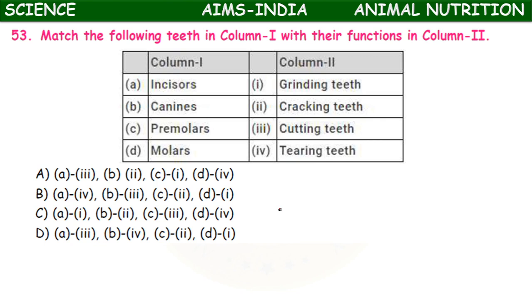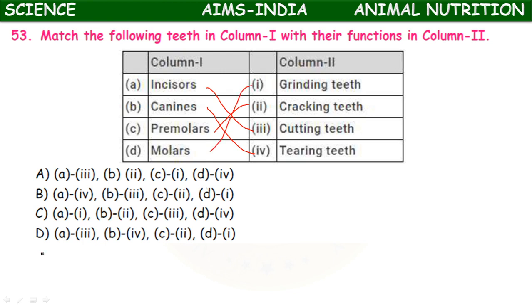Match the following teeth in column 1 with their functions. Incisors, canines, premolars, molars; grinding, cracking, cutting, tearing. So canines help in tearing, incisors help in cutting of food, premolars help in cracking, and molars help in grinding.